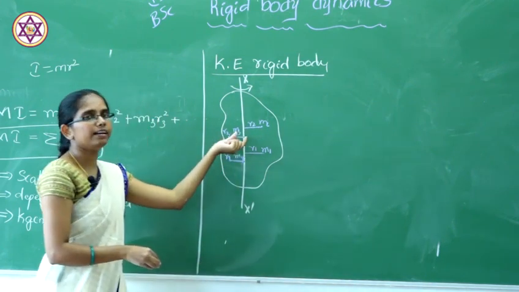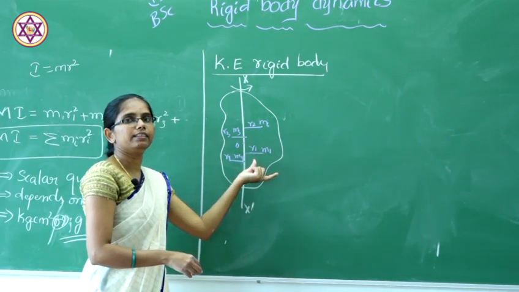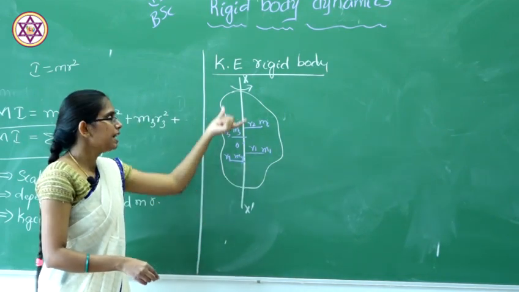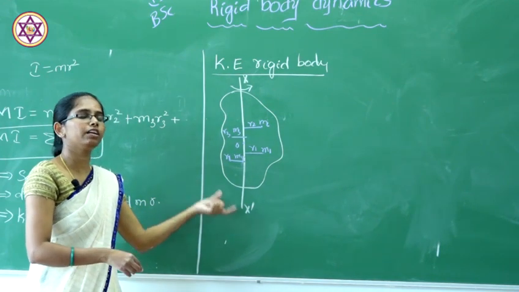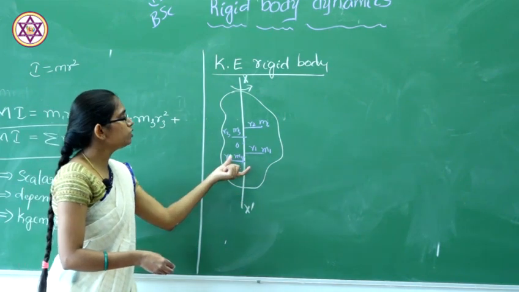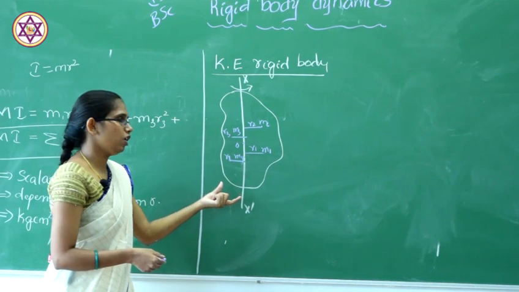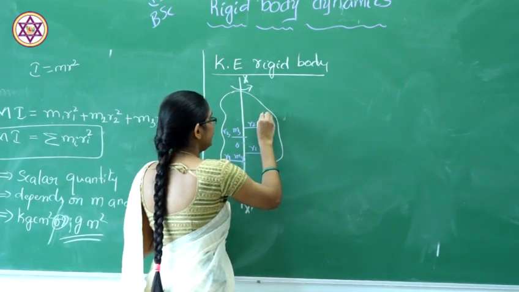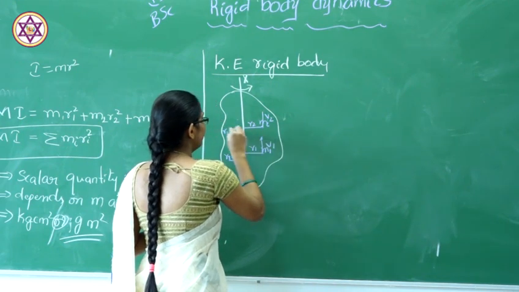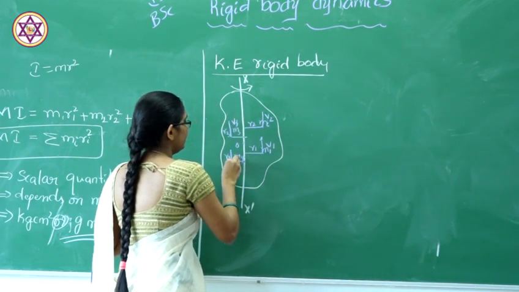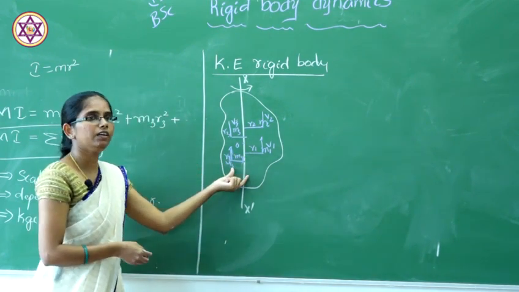These r are the distances and m1, m2, m3 are the masses of the particles. x and x dash are the axis of rotation, perpendicular to the rigid body. The rigid body moves with linear velocities v1, v2, v3 and v4.